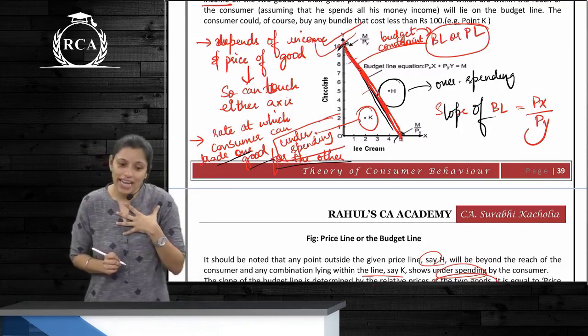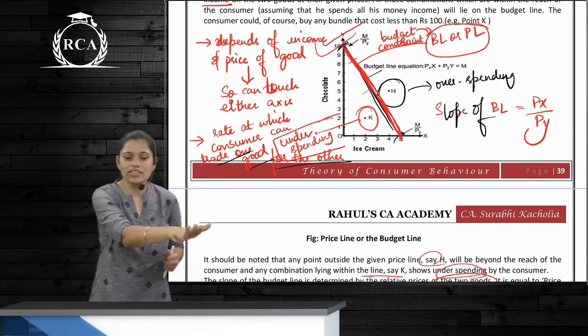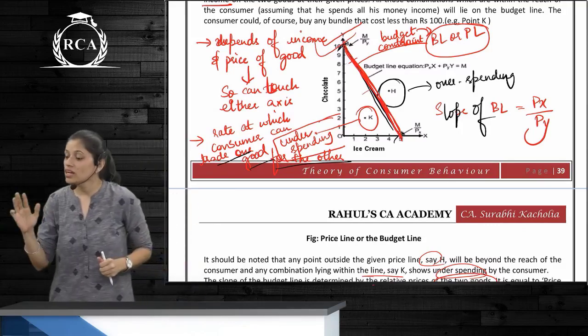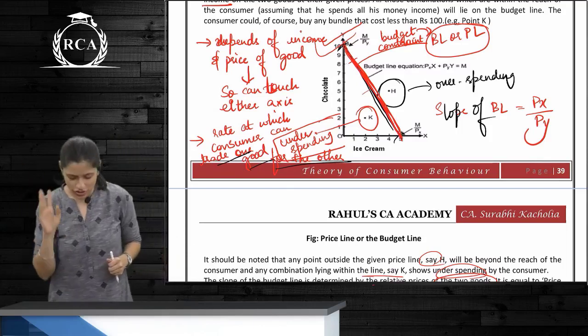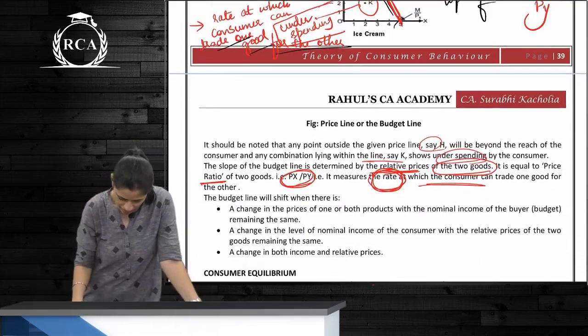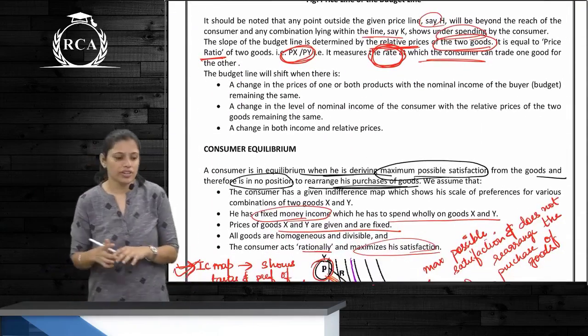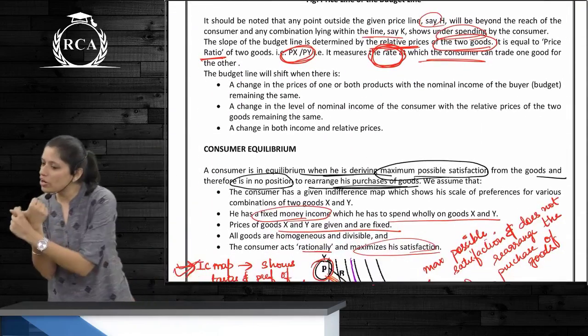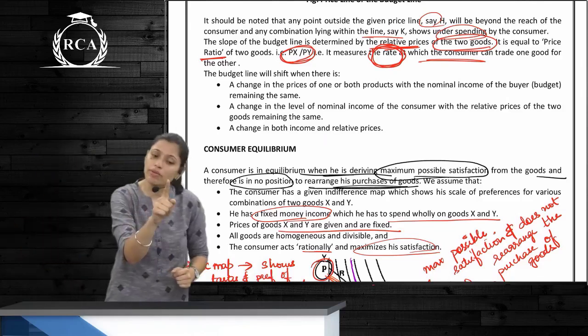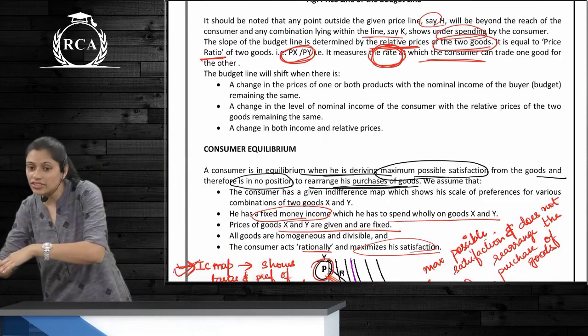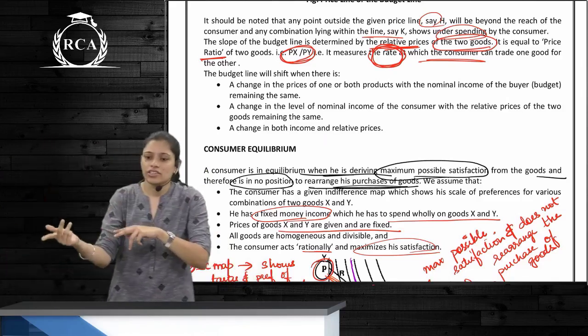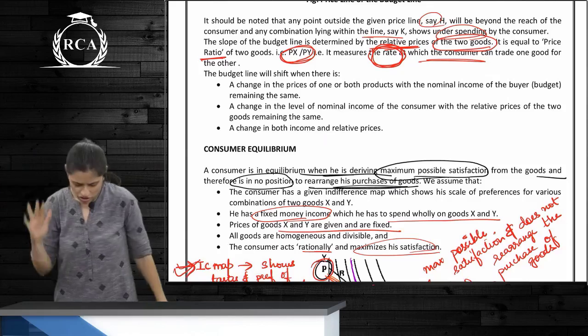Because you can select the price you are okay with spending for one good and the other good. But in case of an indifference curve, it's a combination of two goods. Till we are clear about it. When will a budget line shift? Either the price of one of the commodities changes and income remains the same, or income remains the same and prices of goods change, or both change. Then the budget line will shift.